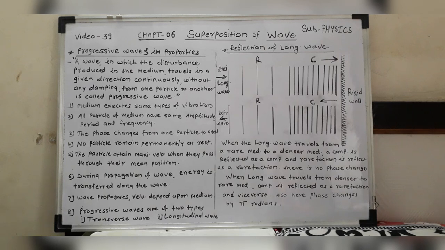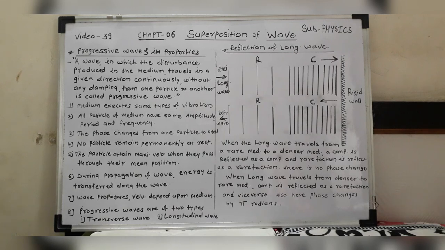The second characteristic is that all the particles of the medium have the same amplitude, period, and frequency. When the progressive wave travels through the medium, the period, amplitude, and frequency of vibration are the same for all the particles.